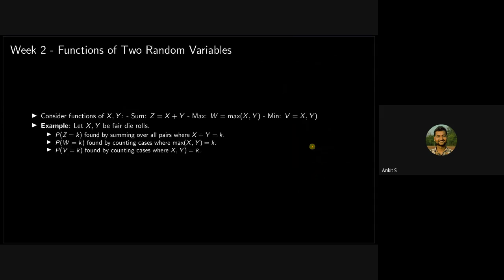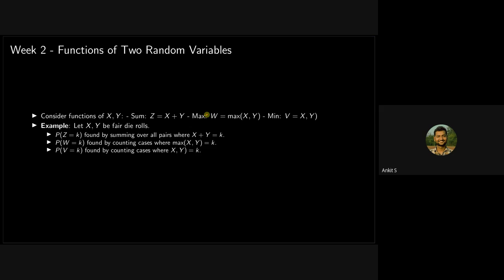Now functions of two random variables. This is the case that I discussed just earlier, that you are throwing a die 2 times and you are representing the values that you get on both the dice as x and y. Suppose z is the value x plus y. What is the probability that z will take some value? You will have to consider all the cases, right?